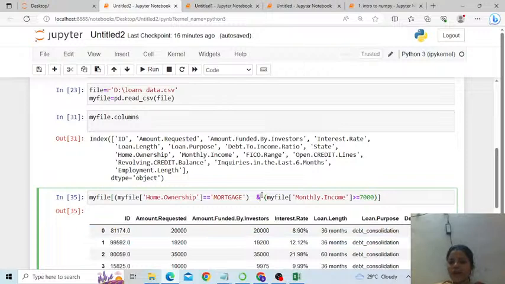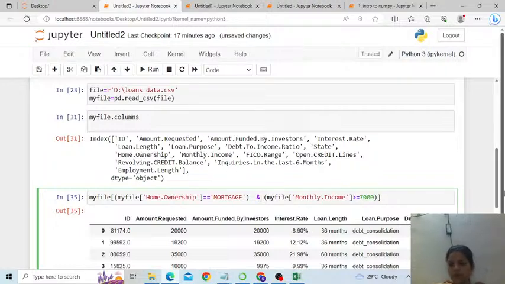Alright, remember Pandas uses ampersand as and, unlike Python's and, and it uses pipeline to indicate or, unlike Python's or. You can go back to one of our lectures in the series wherein we discussed the operators. So these were the two logical operators of Python, and and or. Python writes them by spelling them, whereas Pandas uses notations, ampersand and the pipeline sign for or. Now when you write and, both conditions must be true. But if you write or, that means if either condition is true, the row will still be selected.